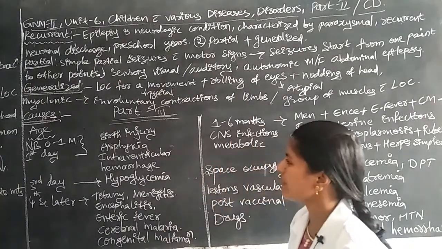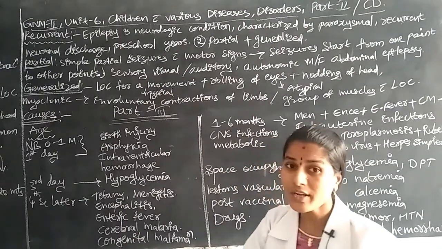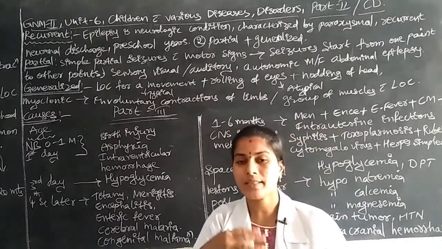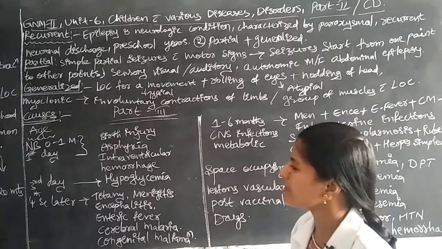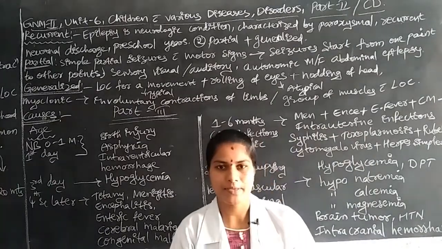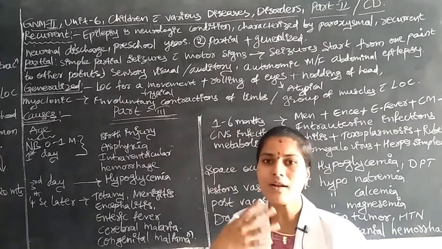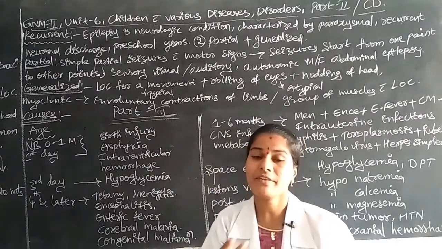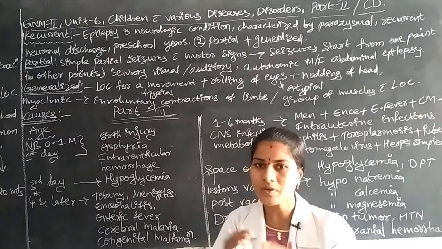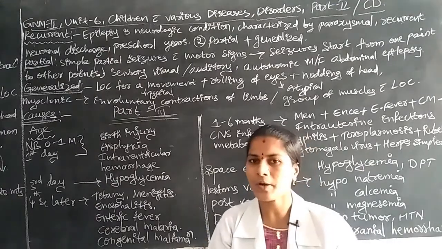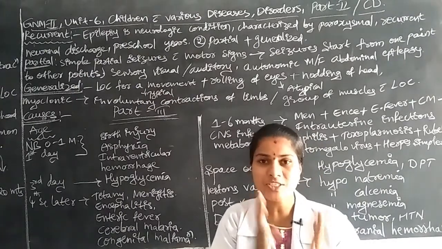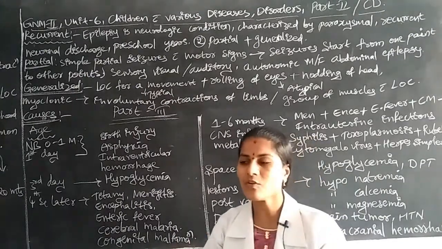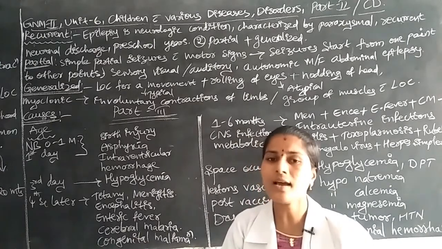Let me discuss the causes. According to the age, the reasons will be different. The first age group is the newborn babies. Who do we call newborn babies? We call a baby a newborn when the age is 0 to 1 month, that is, from the first day to 28 days of age.